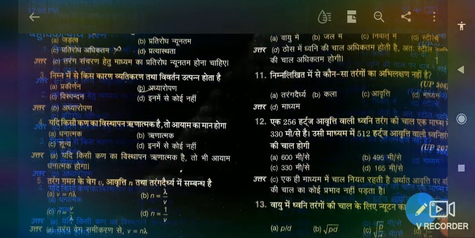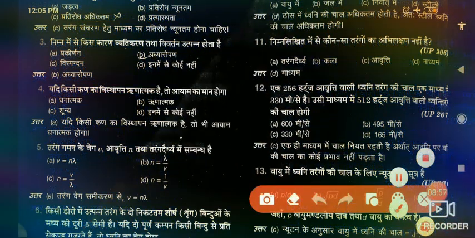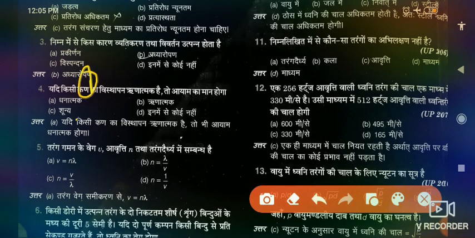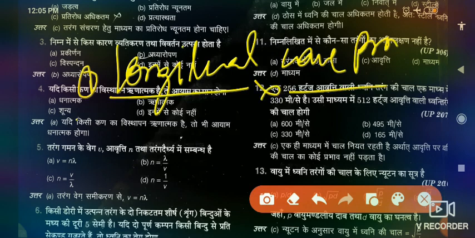Now, there are some important properties related to the transverse and longitudinal wave. Firstly, we will talk about longitudinal wave properties. In a longitudinal wave, there forms compression and rarefaction.